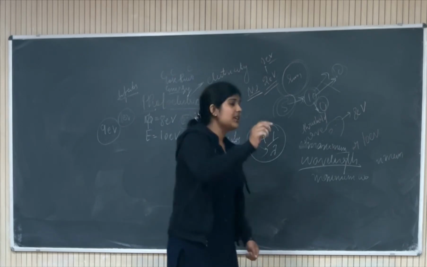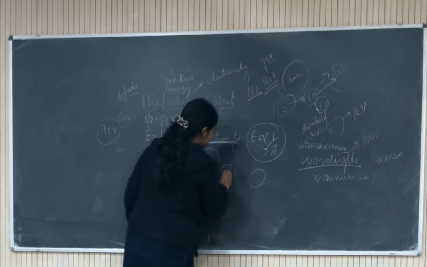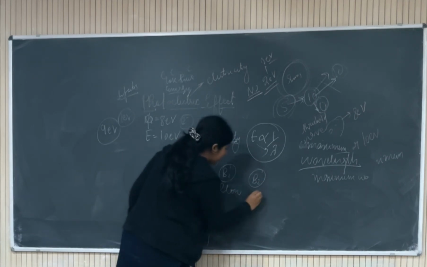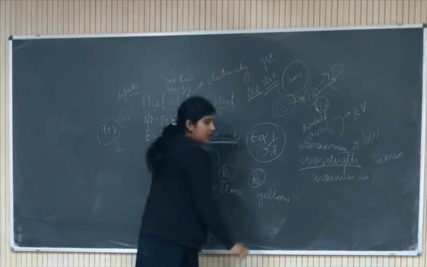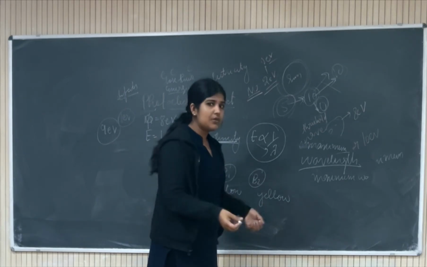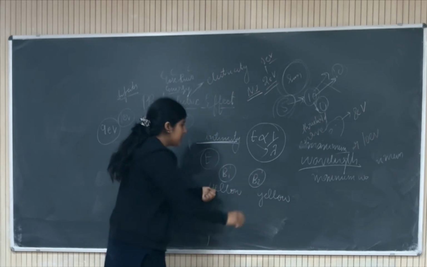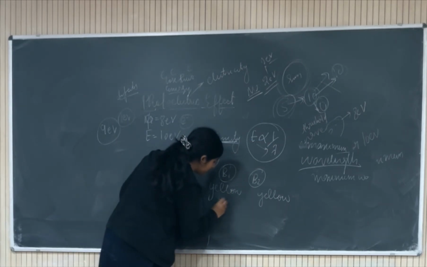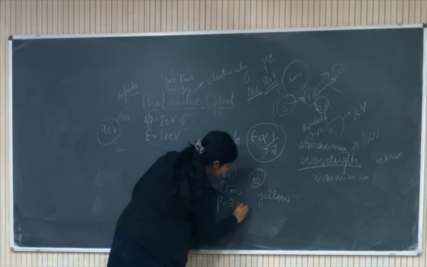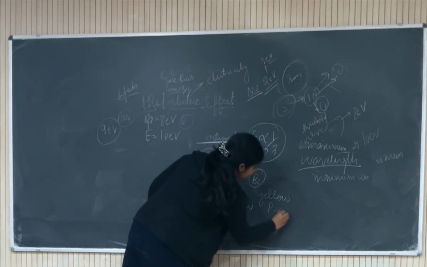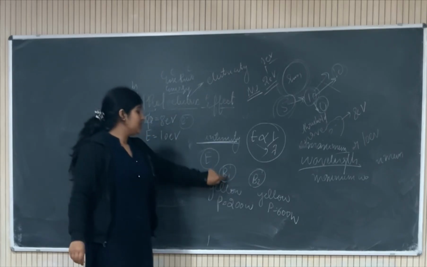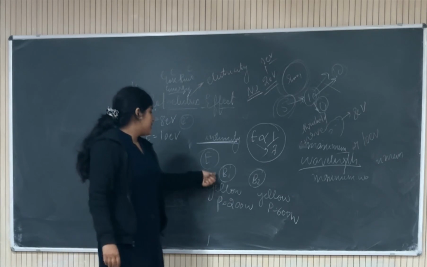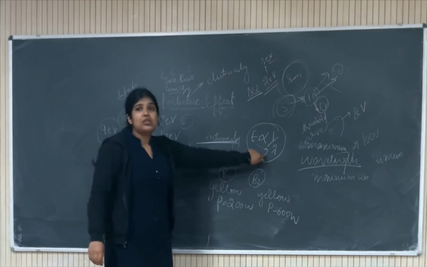If we have two bulbs, B1 and B2, and both are glowing with yellow color, yellow color means both have the same wavelength. If they have the same wavelength, the energy corresponding to them will be the same. It doesn't matter what power you are giving, whether 200 watt or 600 watt. It doesn't matter how much energy you provide from outside, it is only dependent on lambda.